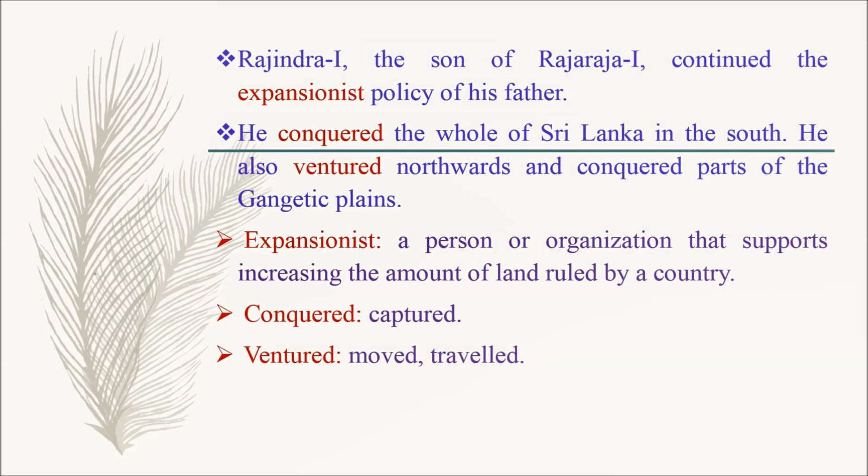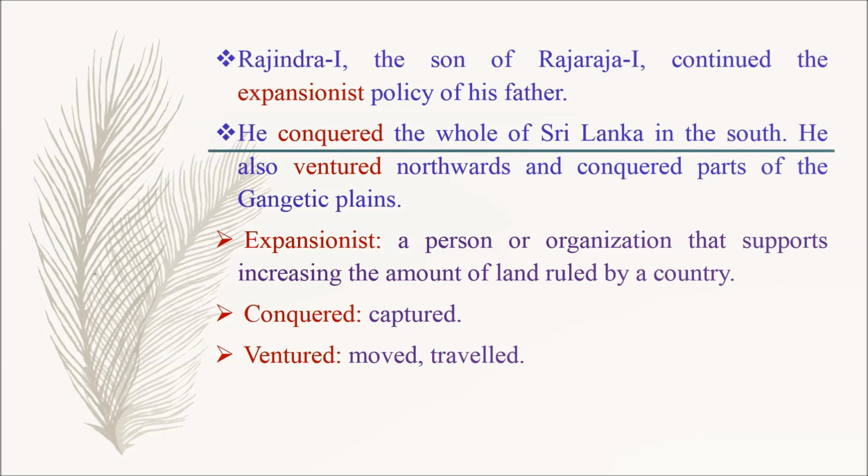Rajendra I, the son of Rajaraja I, continued the expansionist policy of his father. So what is meant by expansionist? A person or organization that supports increasing the amount of land ruled by a country. So here Rajendra I, the son of Rajaraja I, continued the expansionist policy of his father.